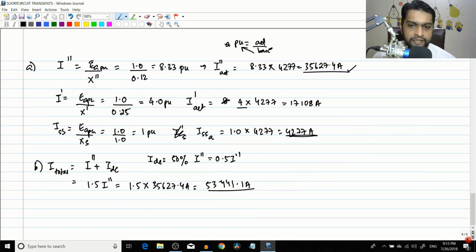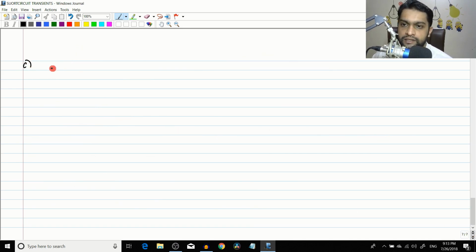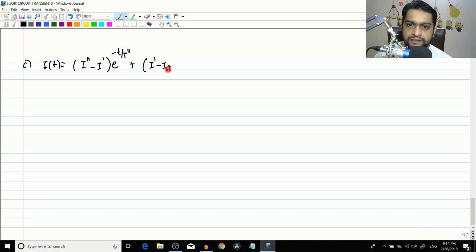So we will just write down that general equation, that is I of t will be equal to I double dash minus I dash, we did the derivation in the last session, e power minus t by t double dash, plus I dash minus ISS into e power minus t divided by t dash, plus ISS. So this is the equation based on time.